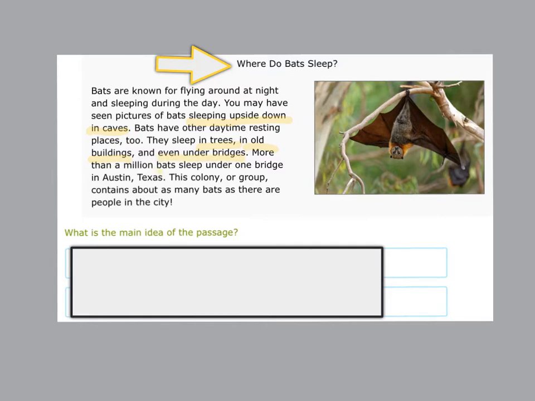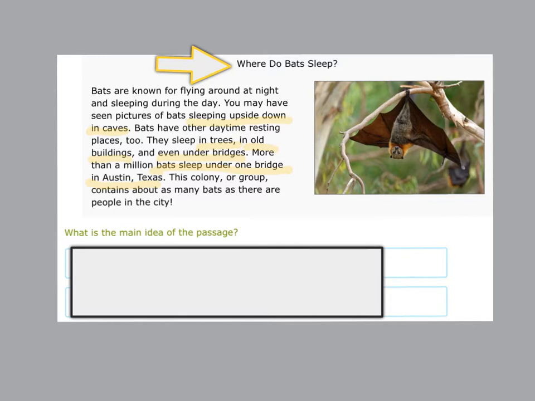More than 1 million bats sleep under one bridge in Austin, Texas. And so this is all talking about where do bats sleep. All of the details that I highlighted in yellow directly reflect where do bats sleep.